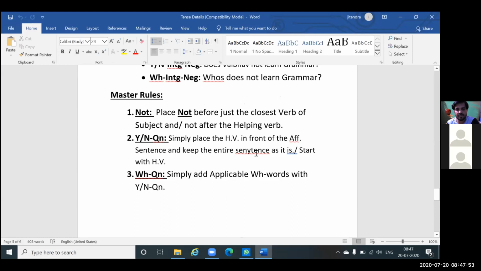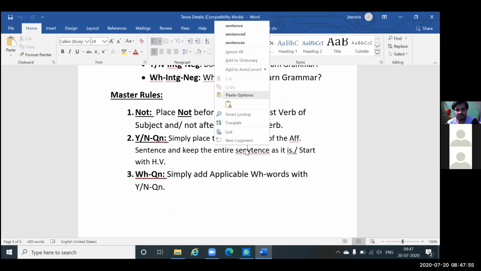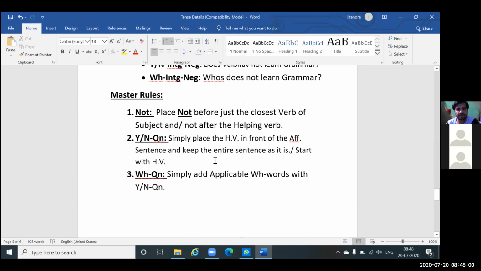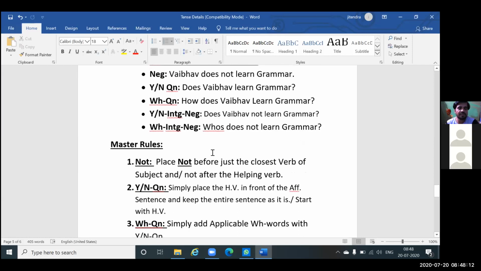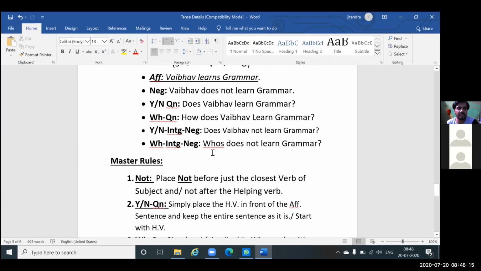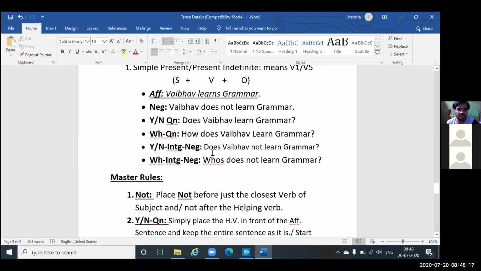For WH questions, simply add the applicable or appropriate WH word to the question. That's it. You have to simply remember this.